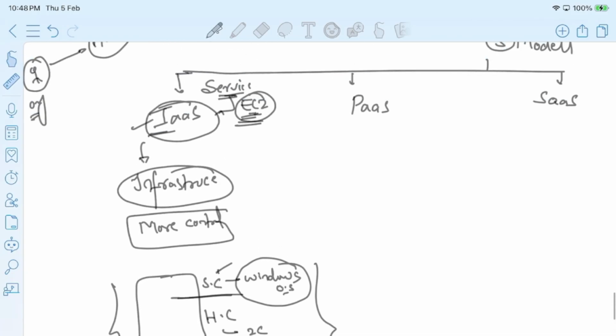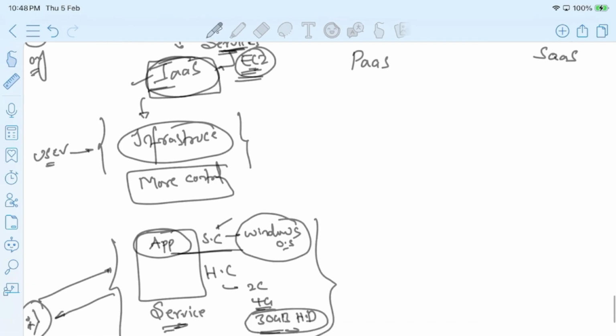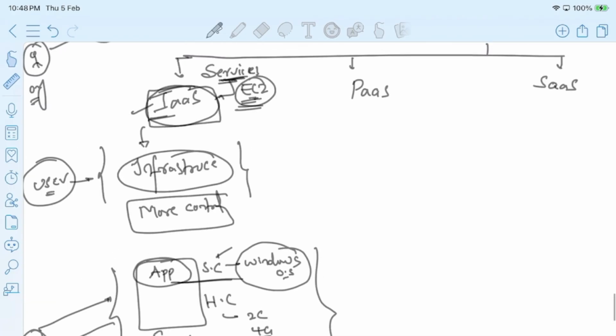So such a type of service is known as infrastructure as a service, because the user has more control over the infrastructure that they have selected. Now using this server, I can deploy my application where the customers can access it over the internet. Such types of services fall under infrastructure as a service, where the user has more control and more responsibility. If I don't want to take the responsibility of the infrastructure, there are a few services.